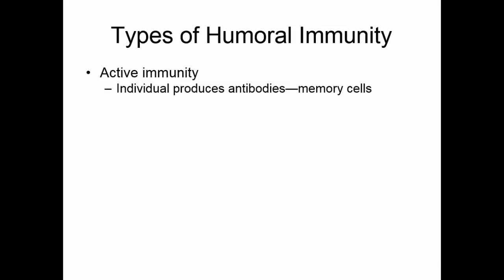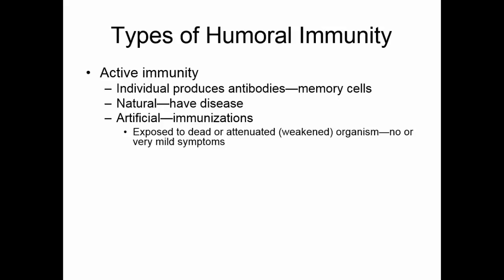There are basically two types of humoral immunity. Active immunity occurs when the individual produces their own antibodies. This means memory cells are made and the antibodies can be produced again in the future. Naturally acquired active immunity occurs if the individual actually has the disease. Most active immunity today is artificially acquired through immunizations.